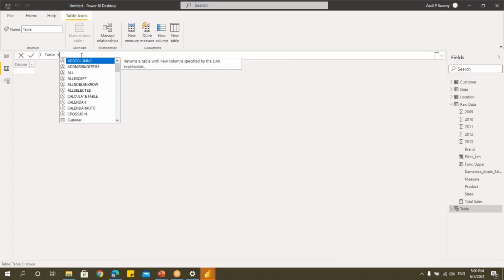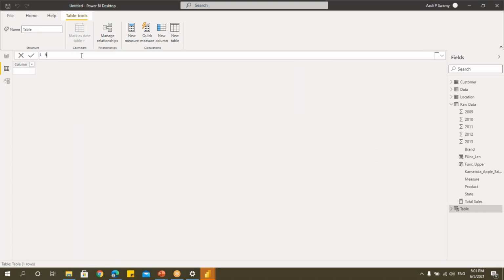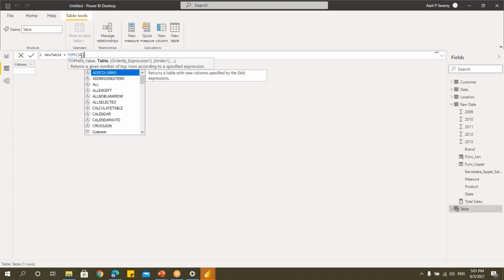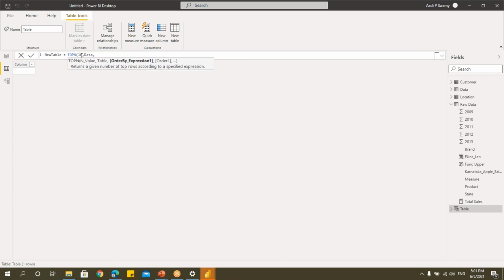So here we have this table. Let's say new table, TOPN. I'm just using one simple one. I want top 10 data from the data table, comma, it asks for the order by expression. I'll say order by sales. Just the field names you have to give, comma, it asks ascending or descending order.